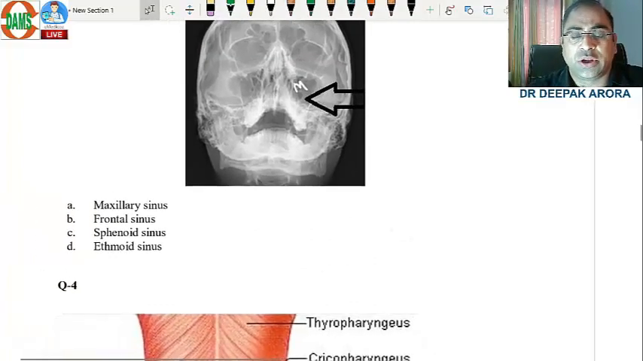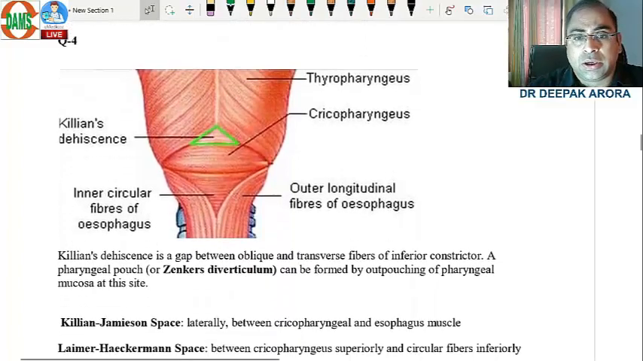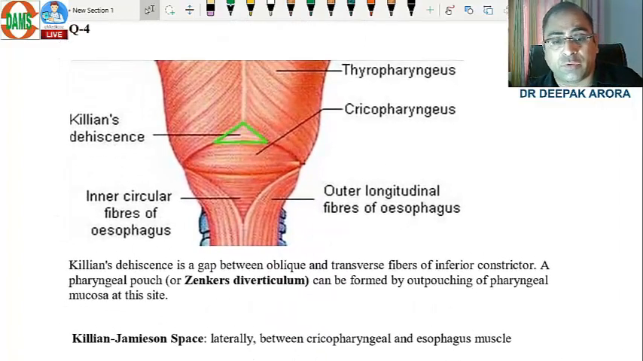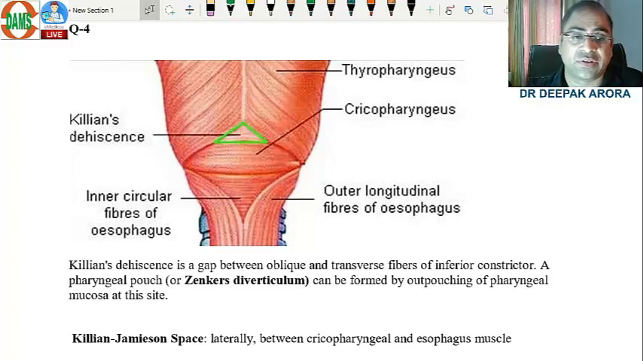Which sinus was shown? It was maxillary sinus. Now there was one MCQ on potential spaces from where we are having the dehiscence. One is Killian's dehiscence. What is Killian's dehiscence? It is between cricopharyngeus and thyropharyngeus.